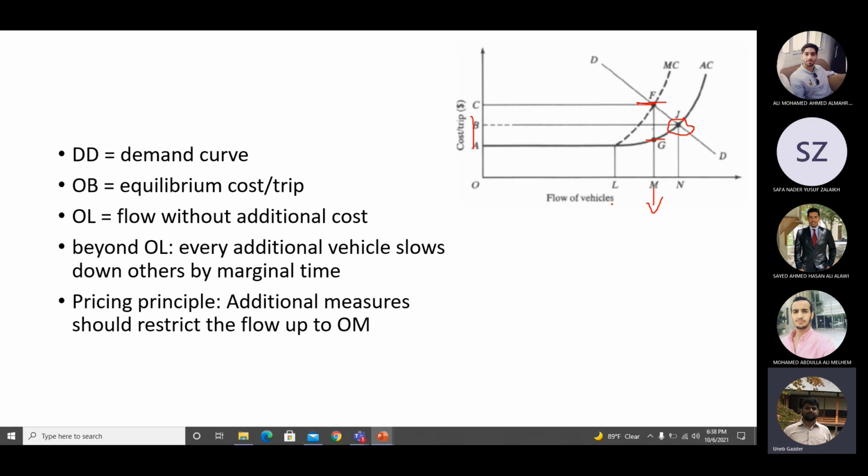Obviously off peak hours, no problem. So this extra tax which you pay to enter the congested area is known as congestion pricing.